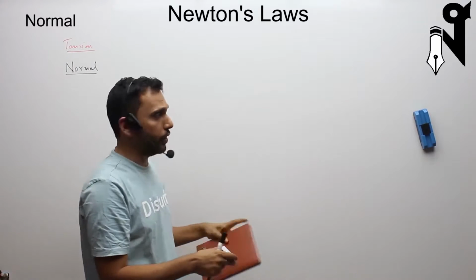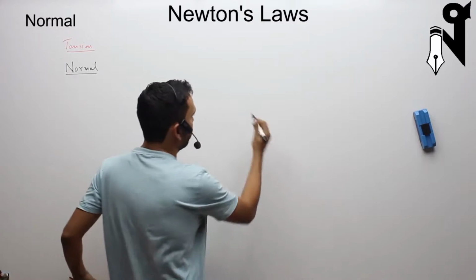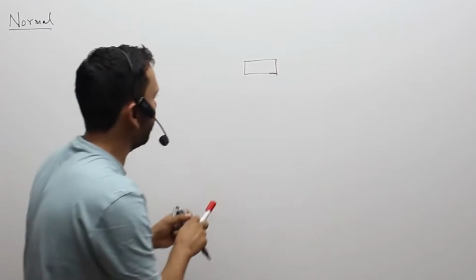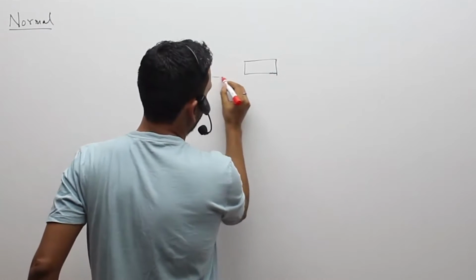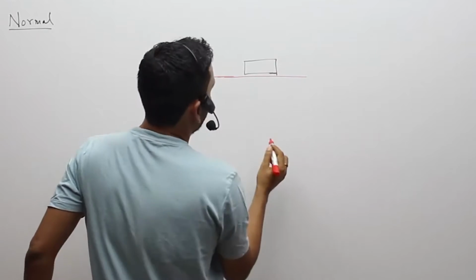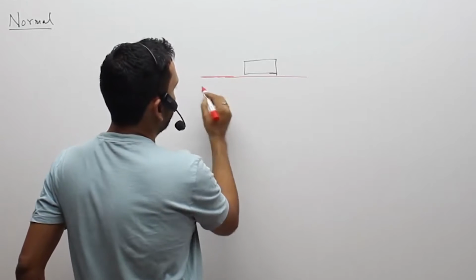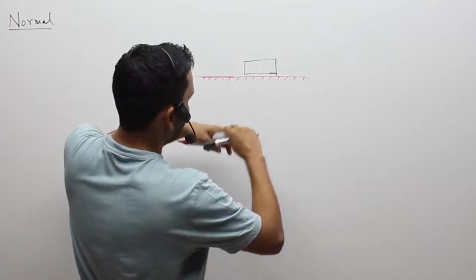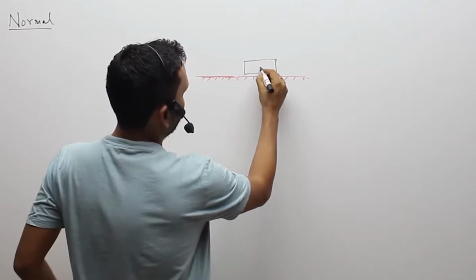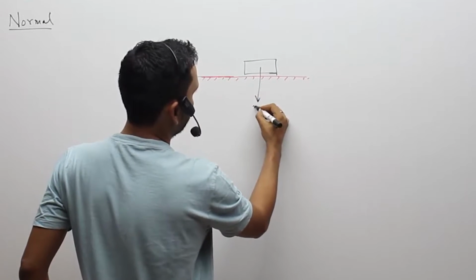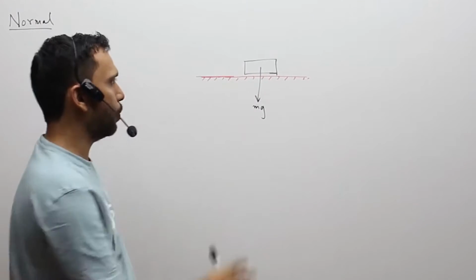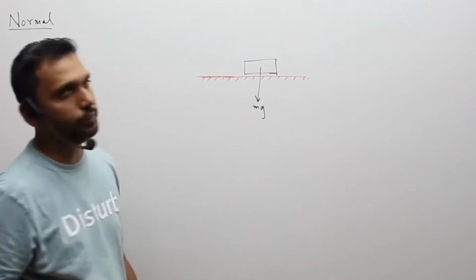That's pretty obvious, that obviously it will not go through. But then what's the exact reason? Or maybe not the exact reason, because we are not going to the microscopic level, but on the macroscopic level, what's the reason? So that was your platform. This is your mass. It is being pulled down with the force of mg by earth. So my question was, why is it not going through?